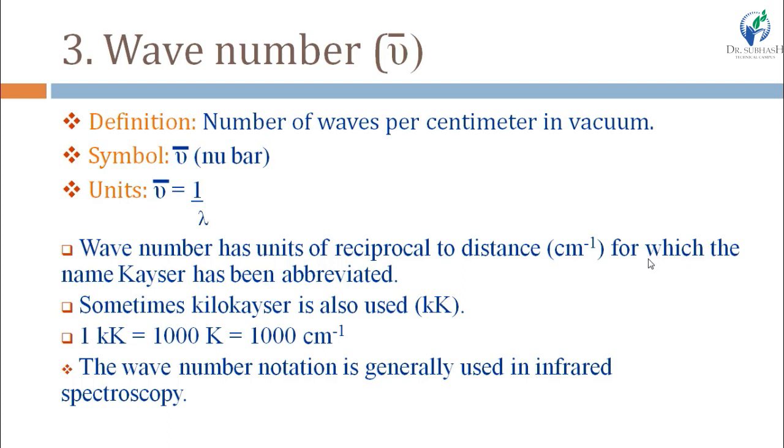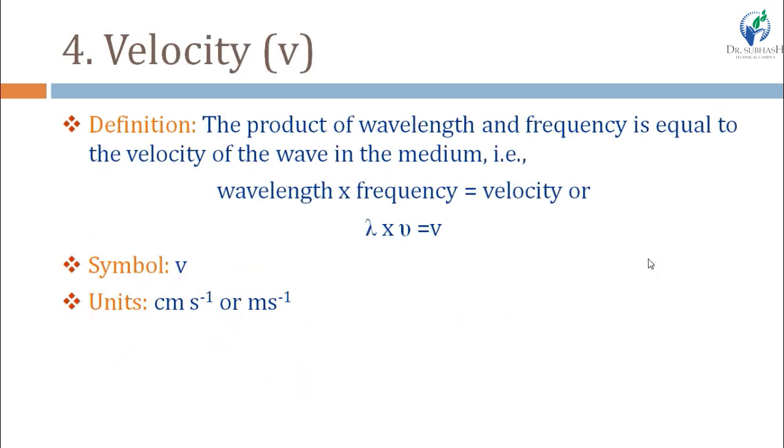Wave number, the number of waves per centimeter in vacuum, nu bar, with units of centimeter inverse, that is Kaiser or kilo Kaiser. And velocity, wavelength into frequency is equal to velocity, and units are centimeter per second or meter per second.